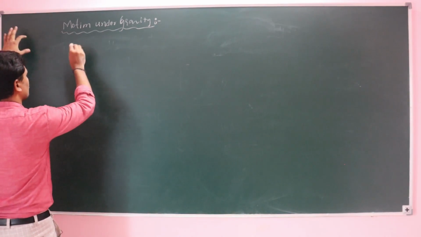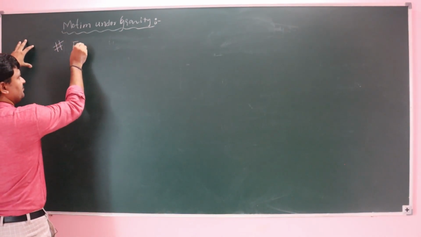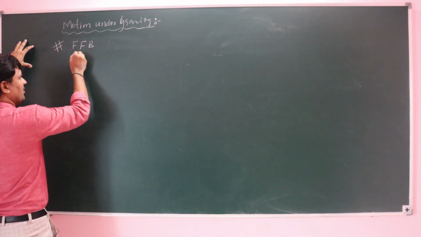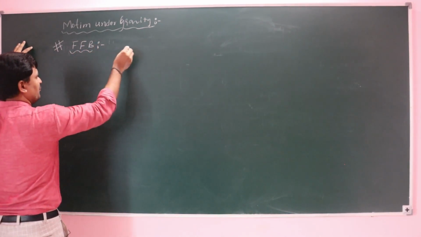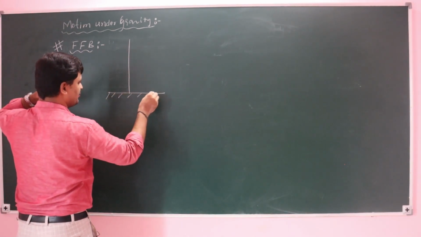A body is dropped freely from a height h.